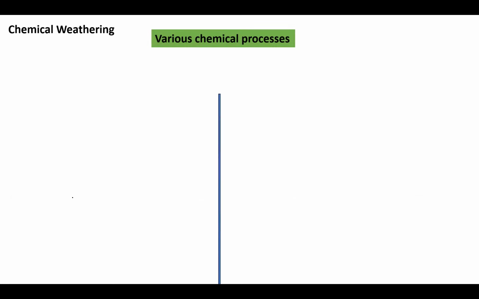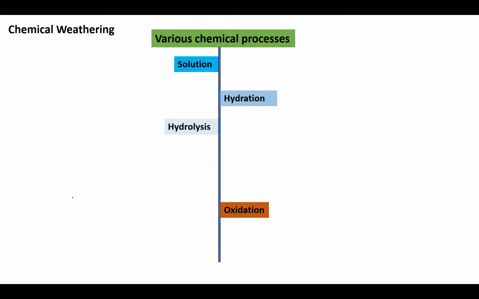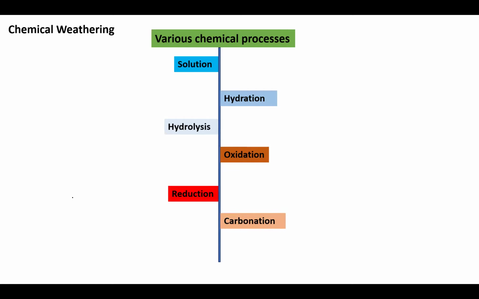What are the various processes? Very first, solution is one of the chemical processes involved in chemical weathering. Another one is hydration. Followed by hydrolysis, another process. Followed by oxidation, another process. Followed by reduction, another important process involved in chemical weathering. And finally, carbonation is another important process involved in chemical weathering.